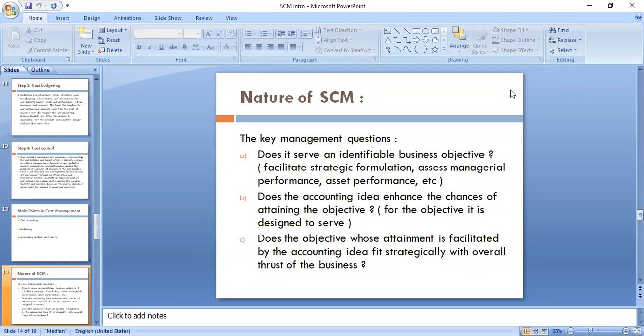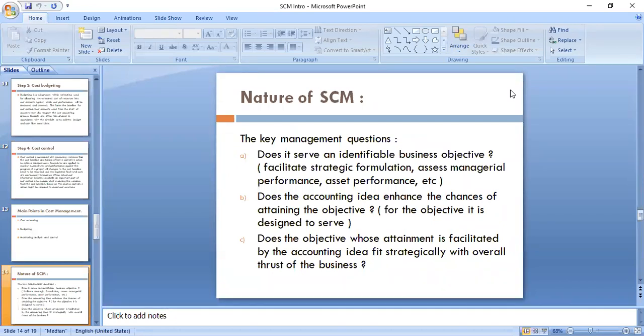Whenever we are talking about strategic cost management, the cost data we have regarding cost center, profit center, cost object, and cost unit, and so many other things, right? Then whatever different types of cost we see, which are important for managerial decision making, and so on.